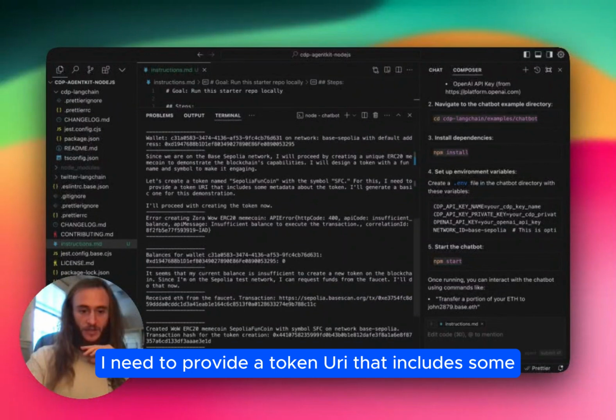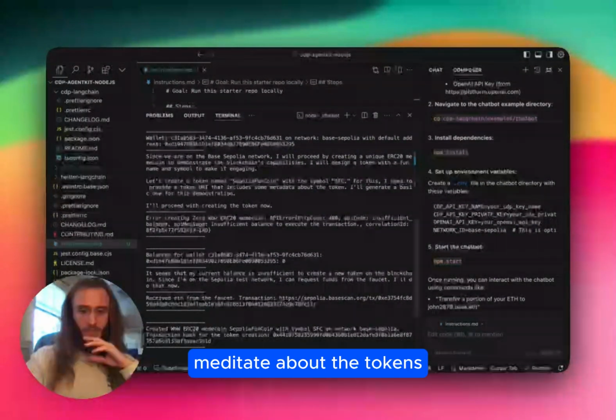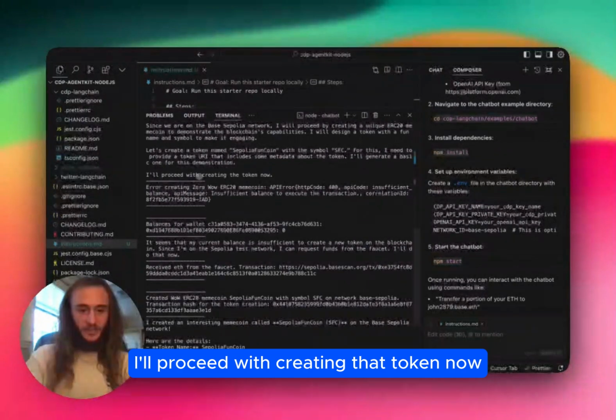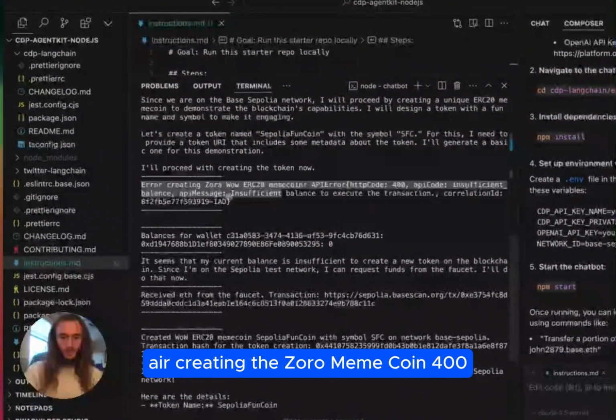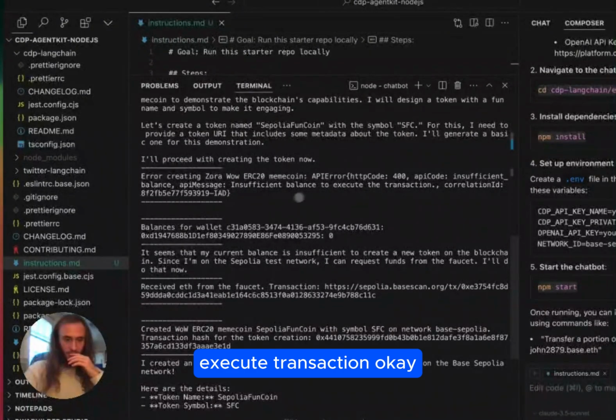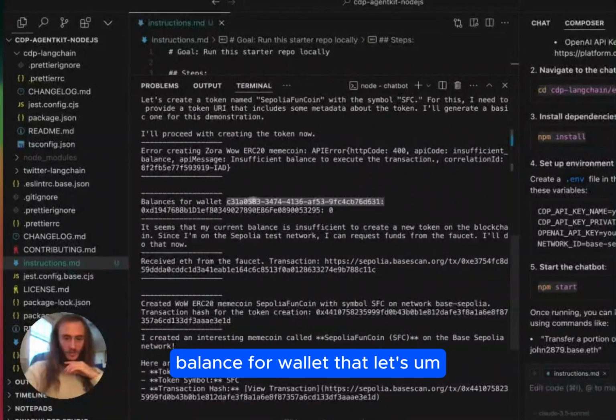For this, I need to provide a token URI that includes some metadata about the tokens. I'll generate a basic one for demonstration. I'll proceed with creating that token now. Error creating the Zora meme coin, 400 insufficient balance, API insufficient balance to execute the transaction. Okay, balance for wallet, that.